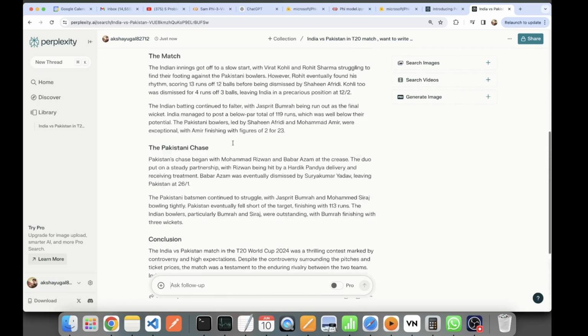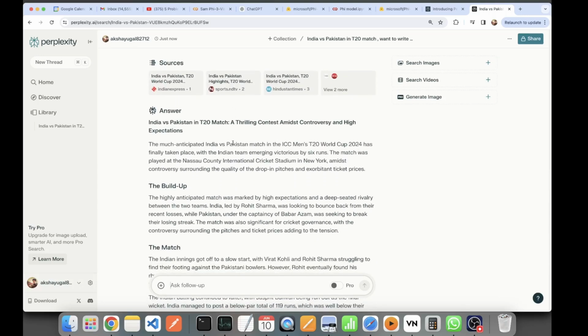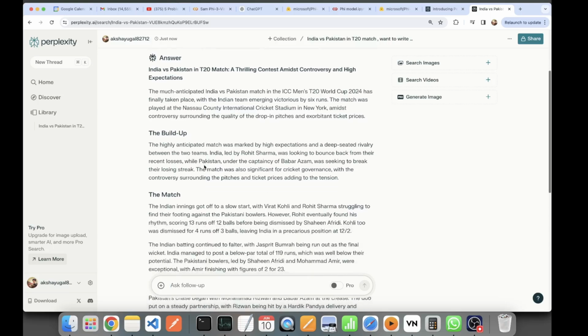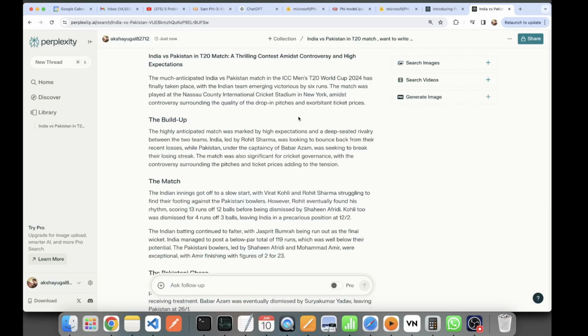Okay, so quite good words being built up. Let's see, did it hallucinate or not? Indian team emerged victorious by 6 runs. It is exactly right. The match was played on Nassau County, right? And pitches, exactly right. Exorbitant ticket prices, the build up from recent loss. Okay, Babar Azam, he's right, was seeking to break their losing streak.